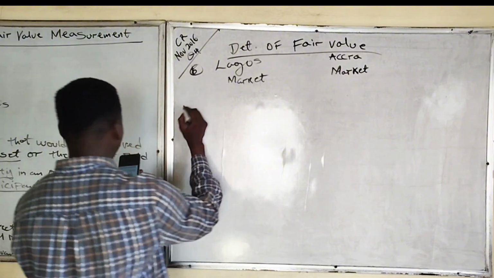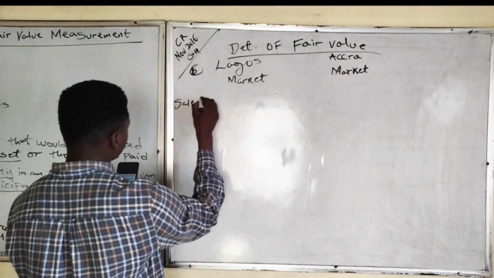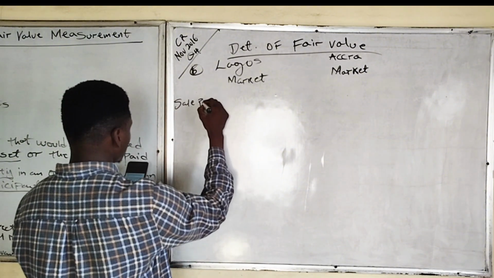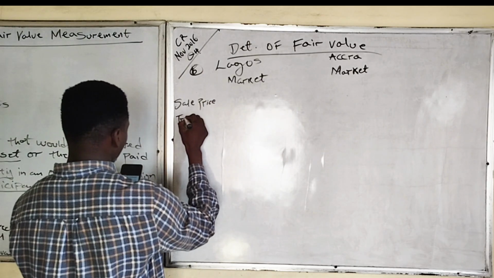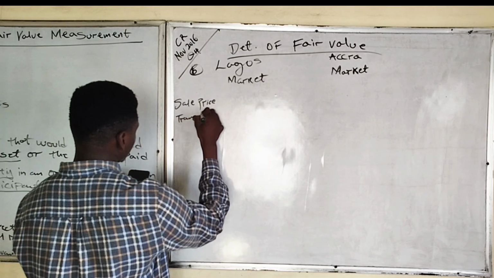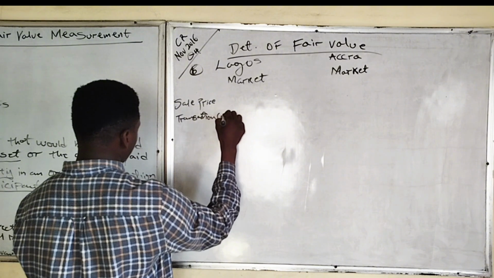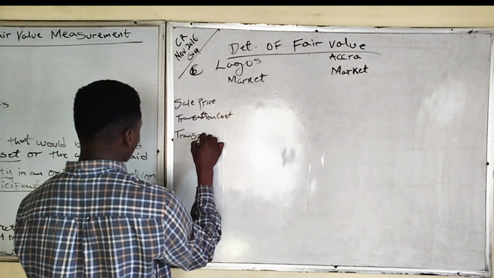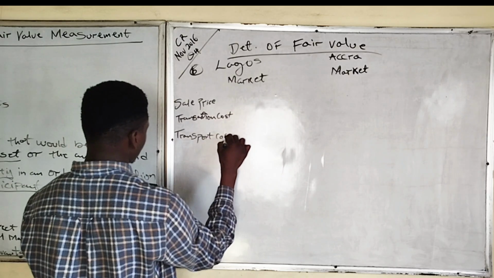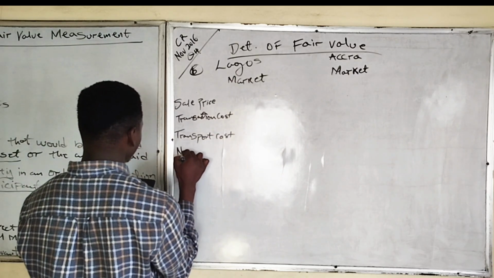They gave us the sales price. We have transaction costs, and we have the transport cost and the net price received.